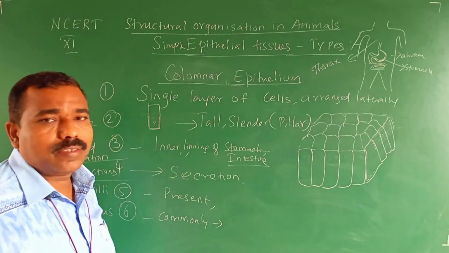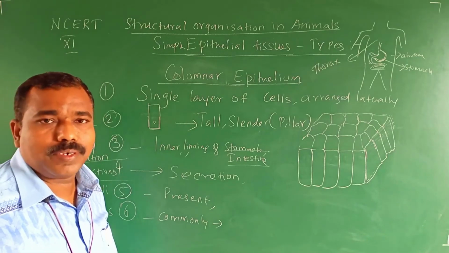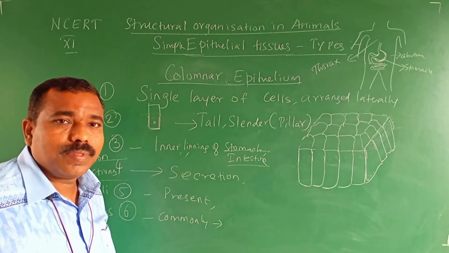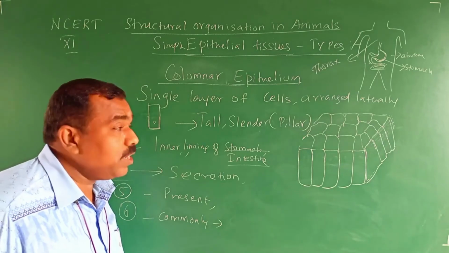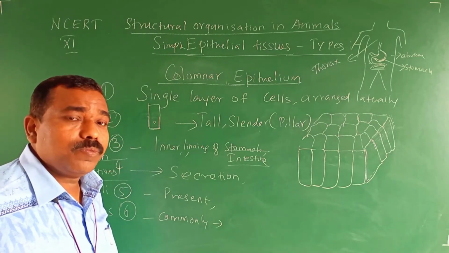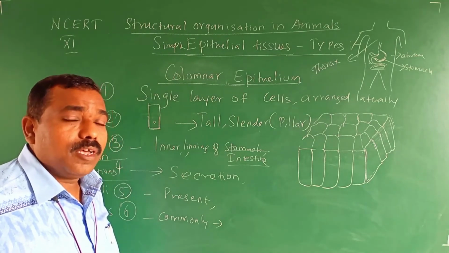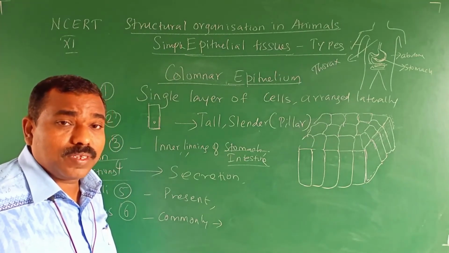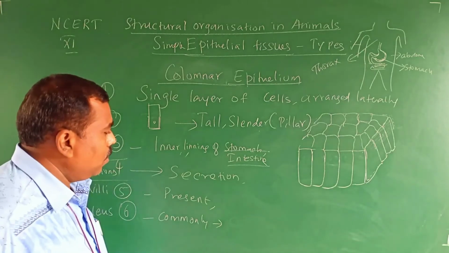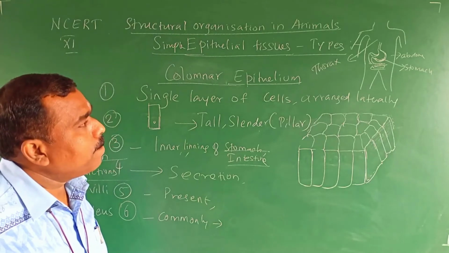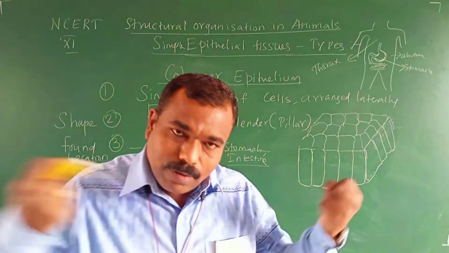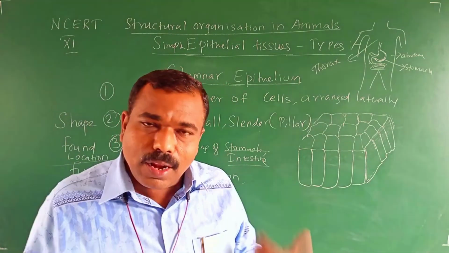You might have learned in 10th standard, the digestion part. Pepsin, renin, those enzymes are secreted within the small intestine as well as in the stomach. Then what happens in the large intestine? Digested food material is absorbed.